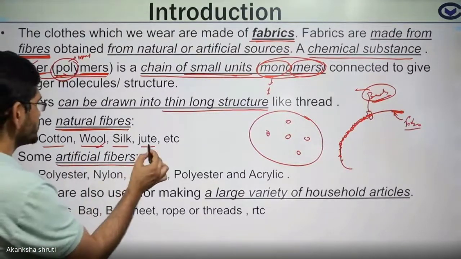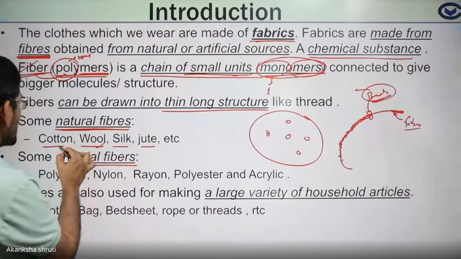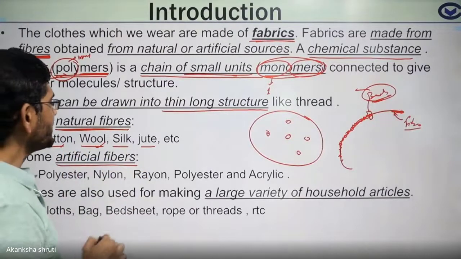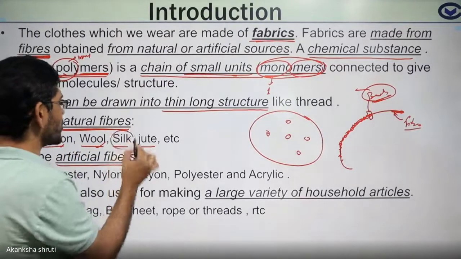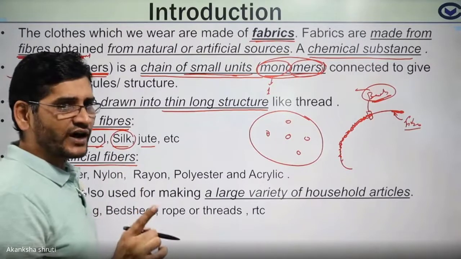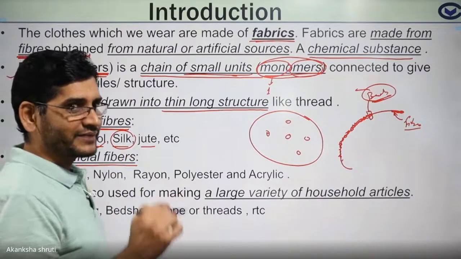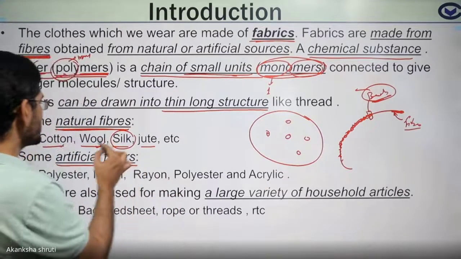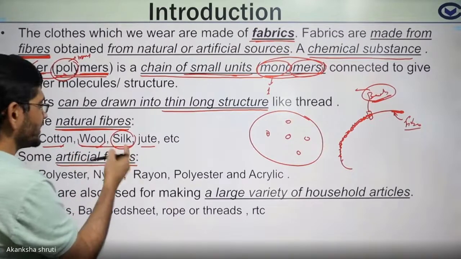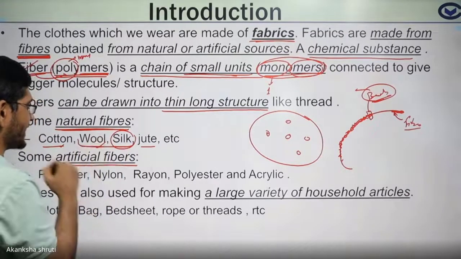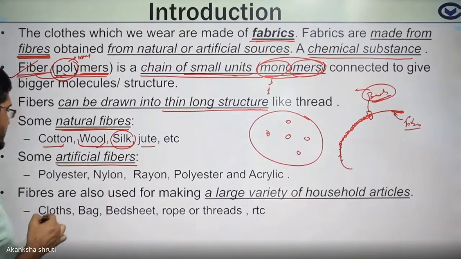The jute and cotton are obtained from plants, and silk is obtained from the silkworm found on the mulberry tree. Okay, student? So the source of these two is animal, and of these two is plant.